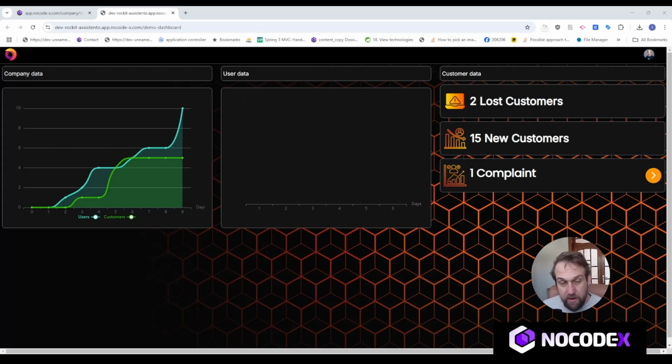So I have here a dashboard, and on the left of the page I have a line chart. On the right I have some metrics about a certain organization. And in the middle, you can't see it yet because there's no data in it, I have a bar chart. So let's start and configure this bar chart according to our needs.